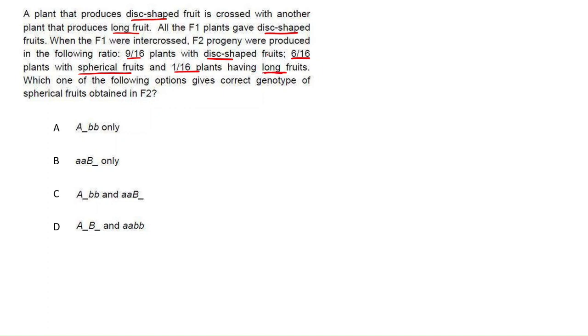As you can see, there are 3 different shapes of fruit: disc-shaped, long, and spherical. When the disc-shaped plant and the long fruit plant were crossed, all F1 were disc, meaning disc is the dominant character and long is the recessive character.